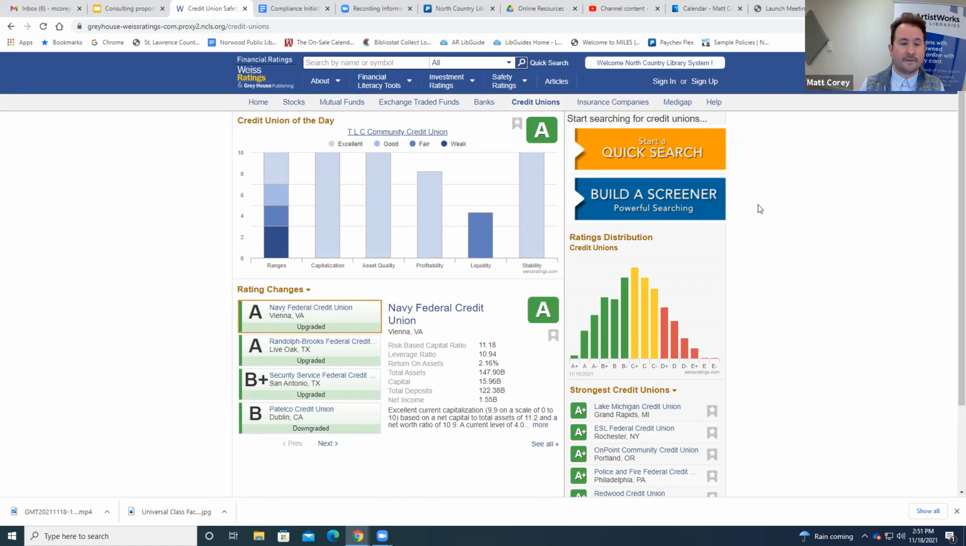Credit unions, I don't quite need to go into too much detail here, but it is pretty much exactly the same thing. If you want to do a quick search for a credit union and just see, the distribution is a little bit different, right?